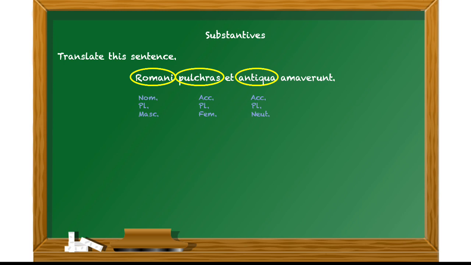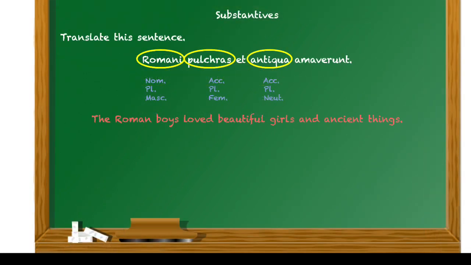Now go ahead and try to translate that sentence, remembering that if it's masculine, you assume a male, if it's feminine, you assume a female, and if it's neuter, you assume a thing. Pause the video and press continue when you're ready to go on. Since we assume that Romani is masculine, we can say the Roman boys loved, and then since pulchras is feminine, we can say beautiful girls, and since antiqua is neuter, ancient things.